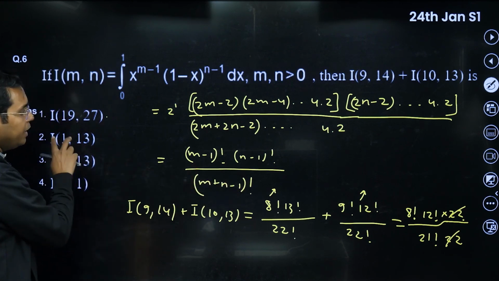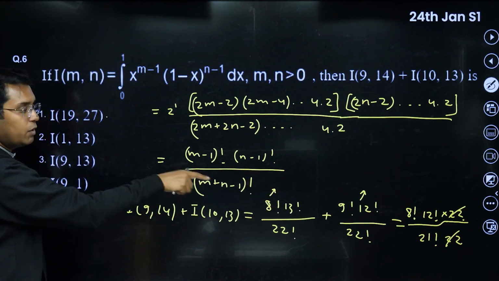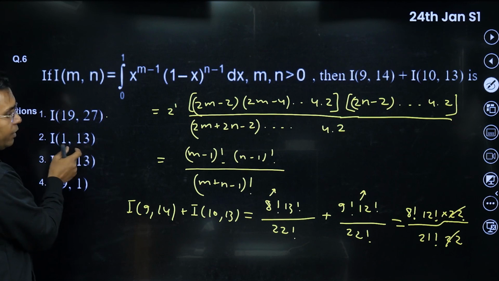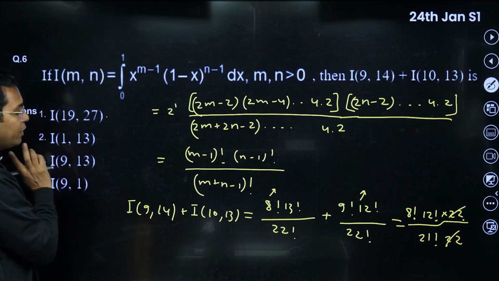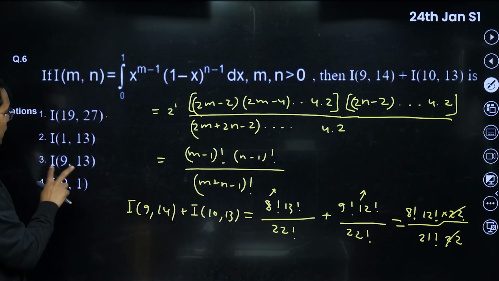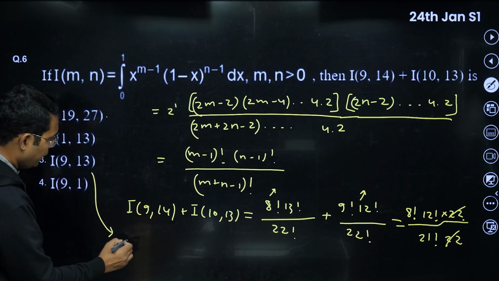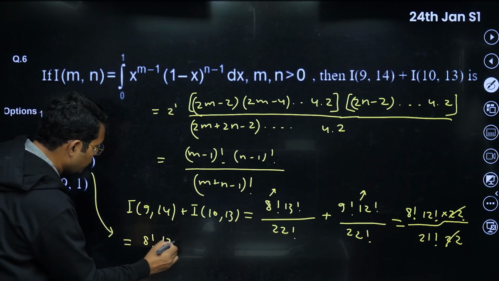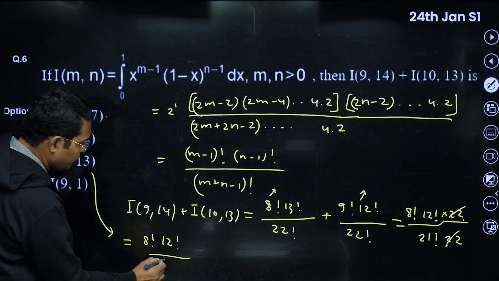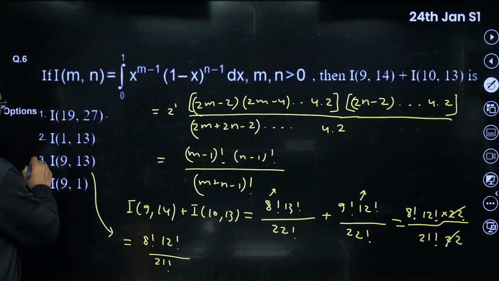After doing that minus 1, it will be a huge number, so we cannot get this equal to this thing. Similarly here it will be 14 factorial in the denominator, only 14 factorial, whereas we need 21 factorial there. So this seems very close, and you can check that this third option will become equal to 8 factorial into 12 factorial upon 21 factorial direct. Okay, so this is the answer of this question.